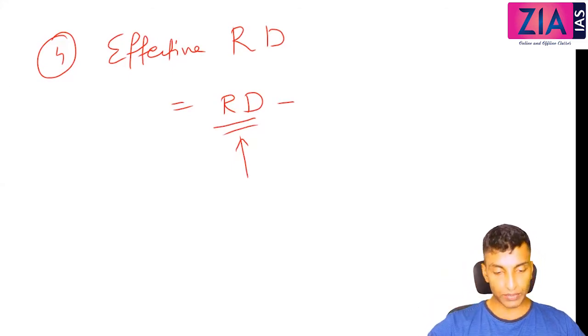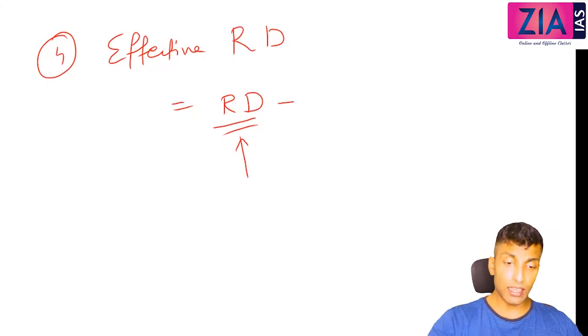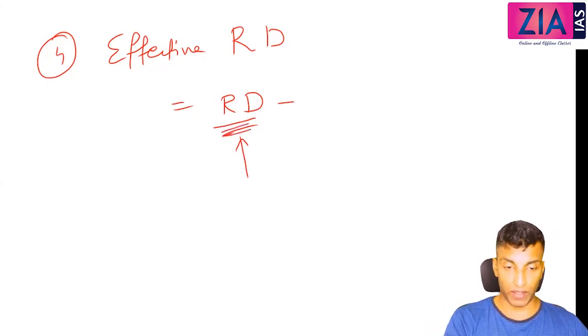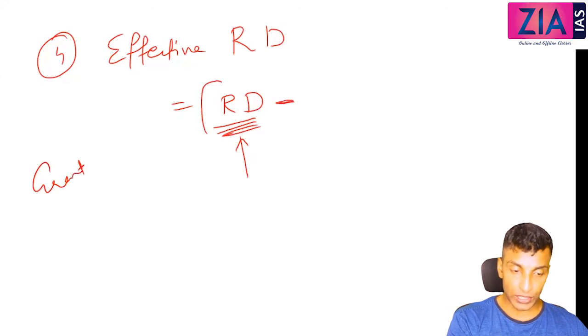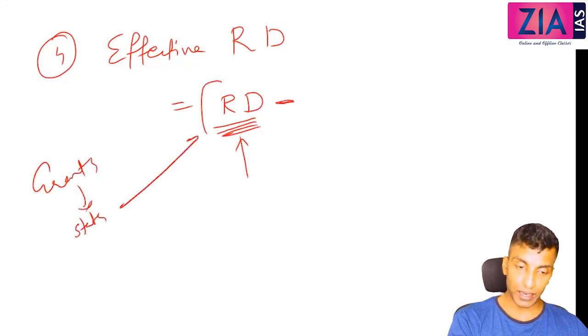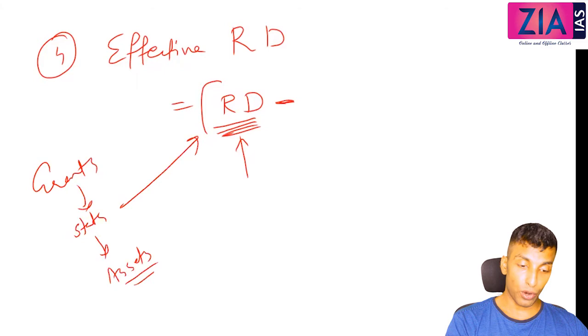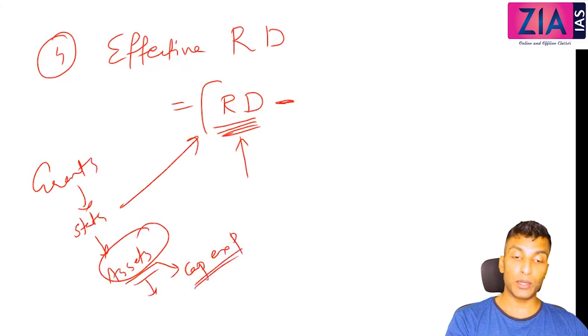Tell me, grants given to states will come under where? Revenue expenditure or capital expenditure? It is grants. There is no obligation. There is no liability. So it is revenue expenditure. Okay, so grants given to states will come under revenue expenditure. So that will be part of revenue deficit anyway, because expenditure is so high. So you take that revenue deficit minus, see, some of the grants given to states are coming under this, but the state might have used it to create some assets, or to make capital expenditure. So that you need to exclude.